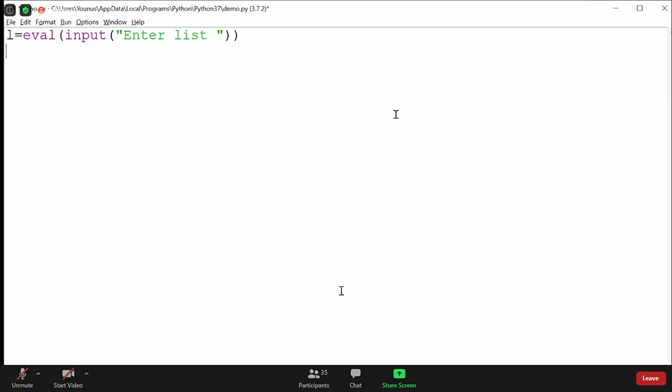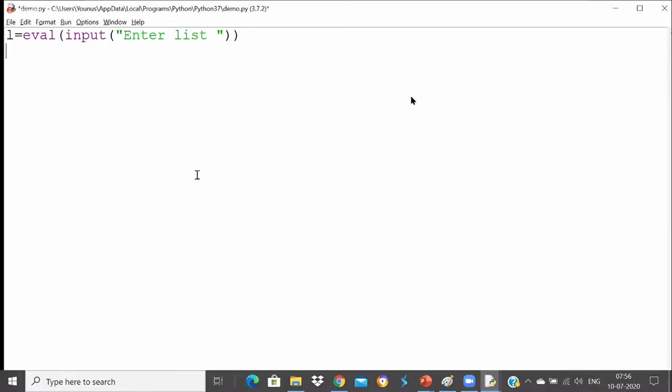We generally don't use it a lot because its performance is not good. So that's why we will not use it. But in this case, it is important because we don't have any other option. To take input as a list, we have to use the eval function, not the list function.